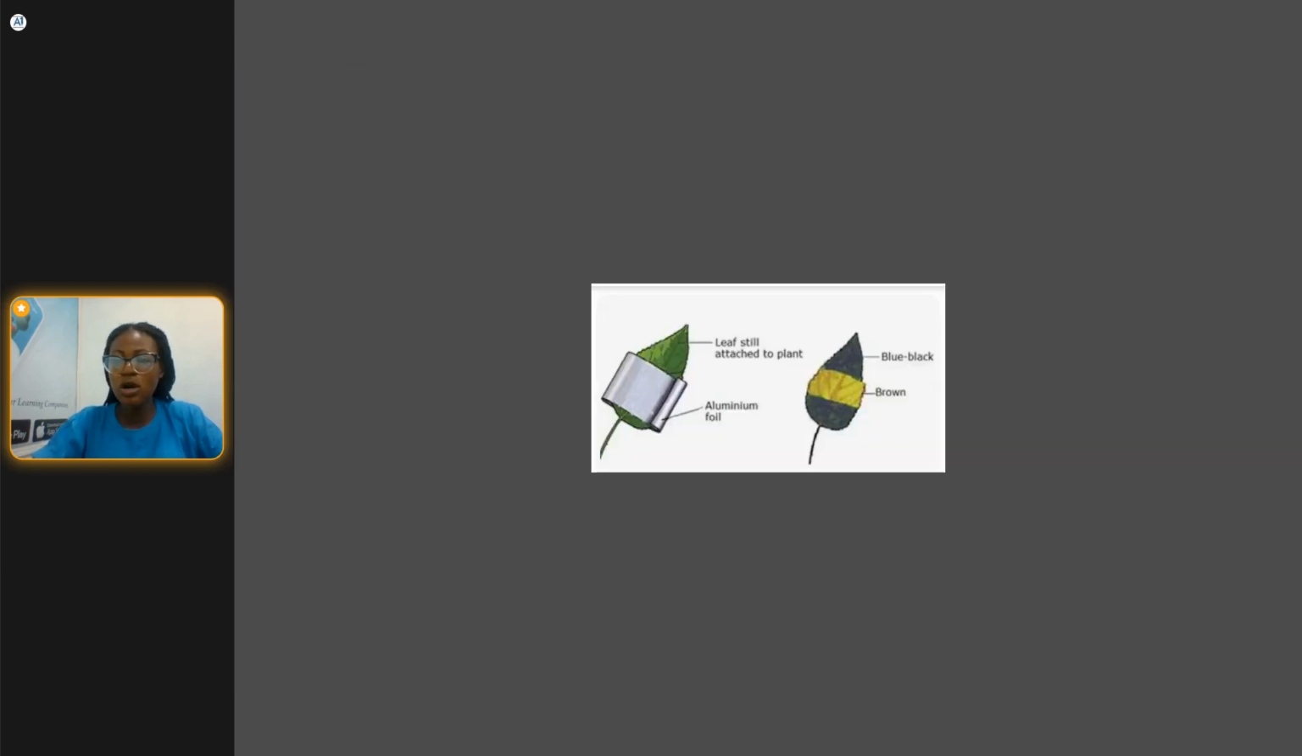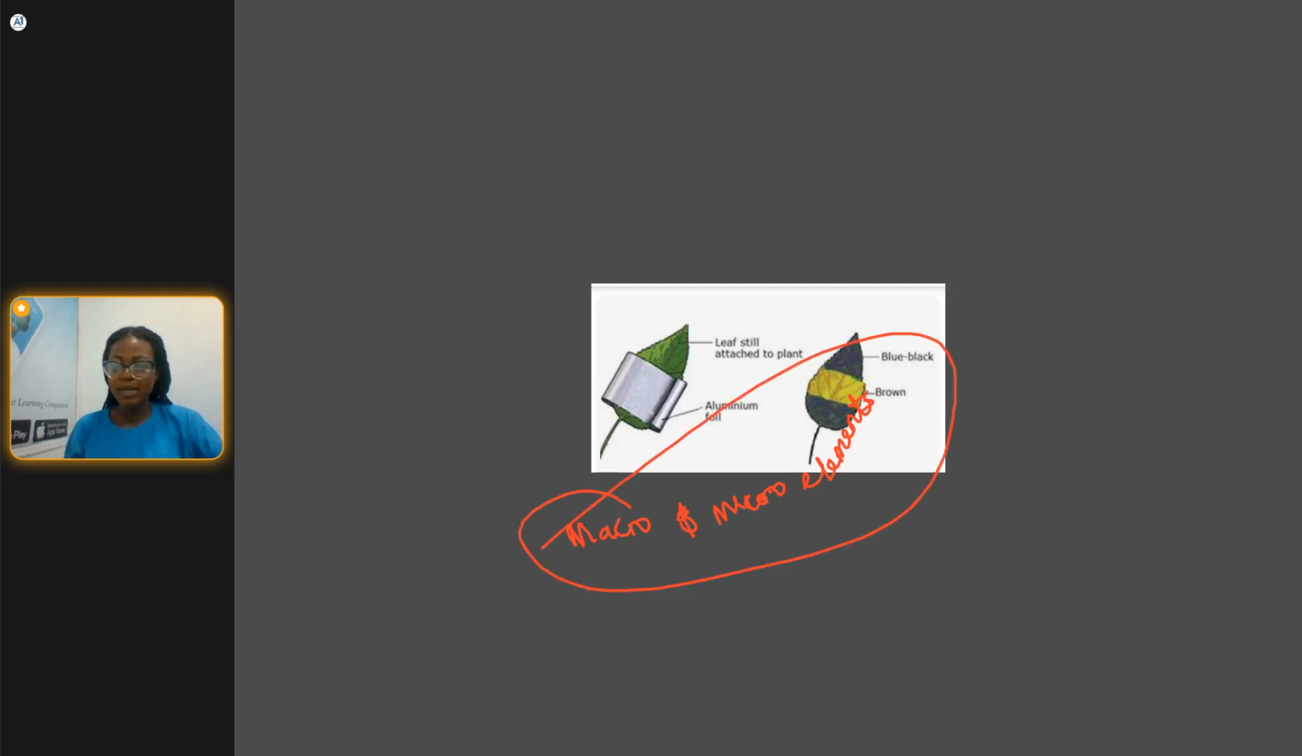So we are going to be doing this in the next class, the macro and micronutrient. That is what we'll be doing in the next class because of our time, because I want us to check some questions. So the next class we are going to be treating macro and micro elements. Okay. So that will be by next class.